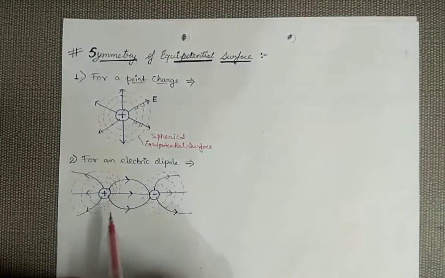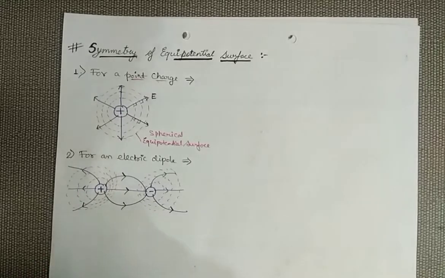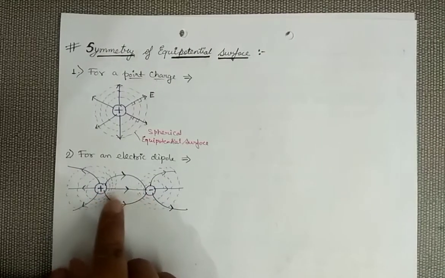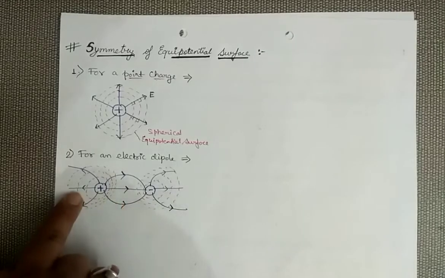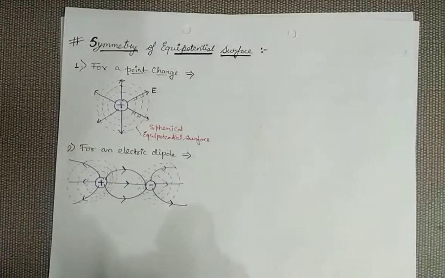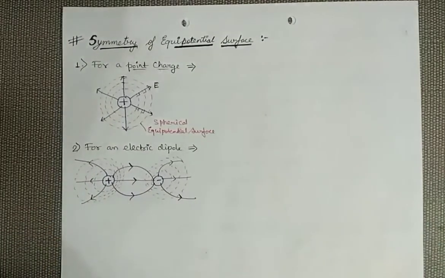Remember, I have told you the space between equipotential surfaces is less where the electric field is strong. Between these two charges, the electric field is very high, so the space between the surfaces is less. And on this side, the electric field is less, so the space between the surfaces is more. So we have to just draw these two fields, repelling each other in such manner. So let's move to the third one.